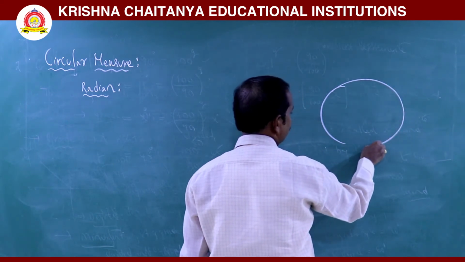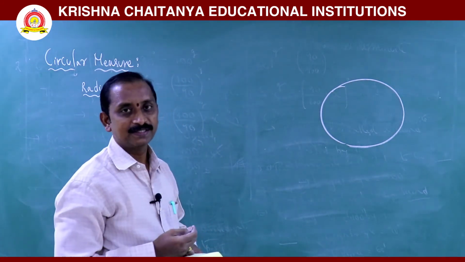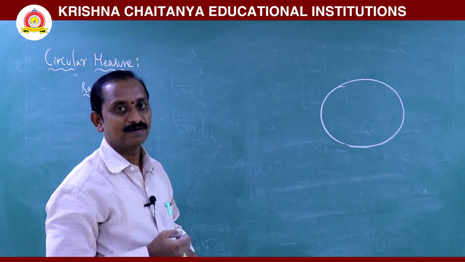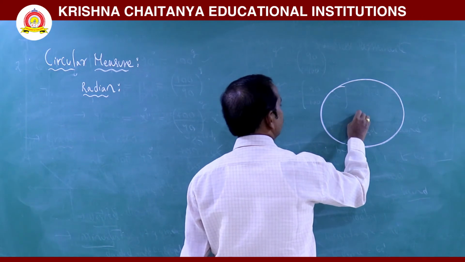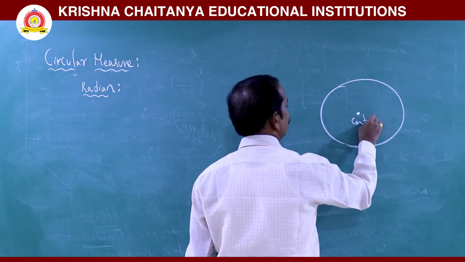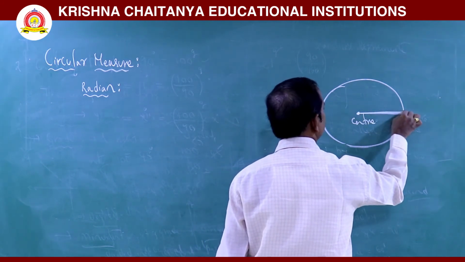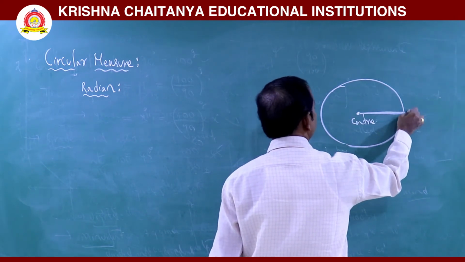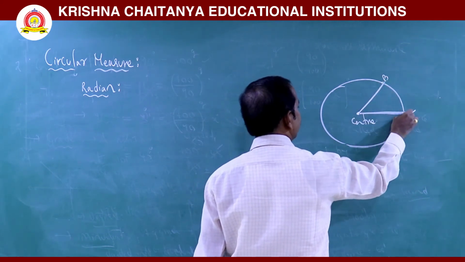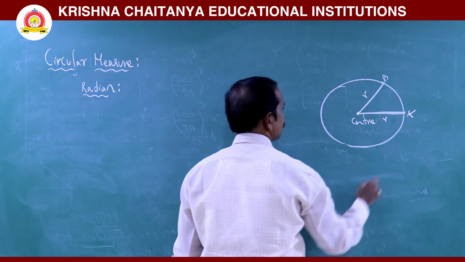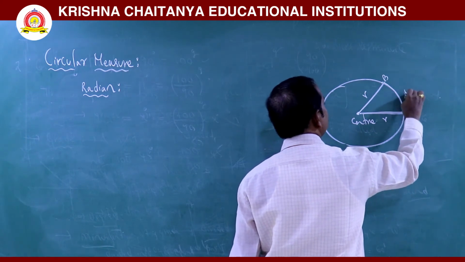Circle definition: it is nothing but the locus of a point which is equidistant from a fixed point. The fixed point is called the center, and the fixed distance is called the radius. This is the center of this circle. The distance from the center to any point on the circle gives us the radius. If this is A and this is B, then CA is a radius, and CB is also a radius. This path is called an arc.